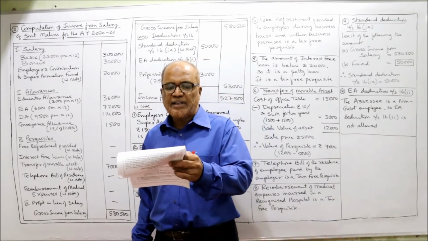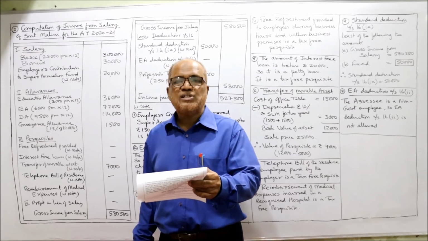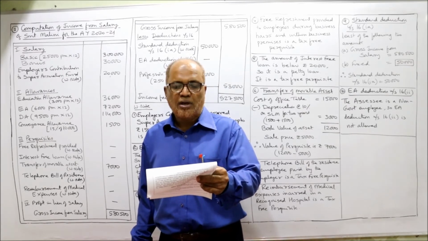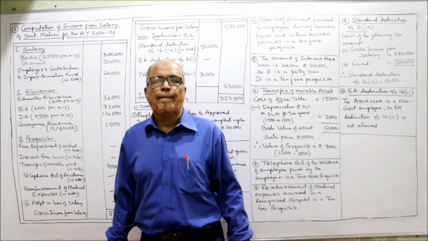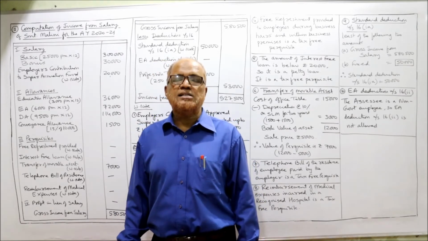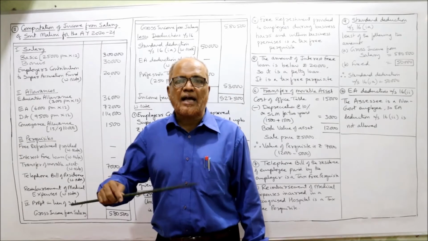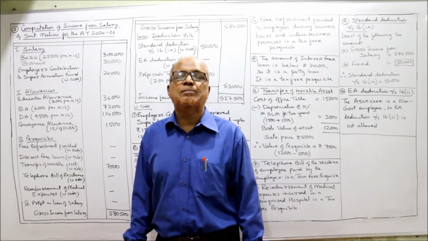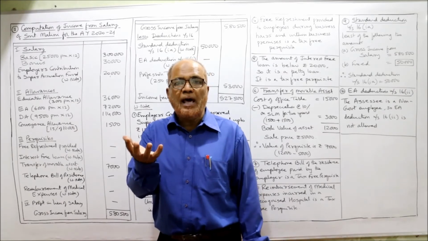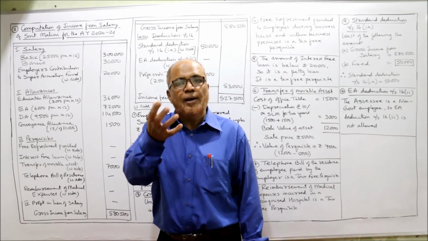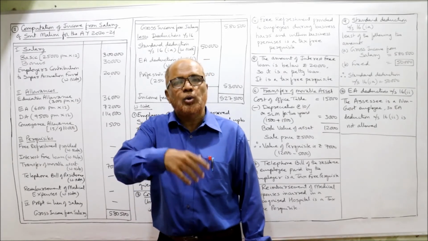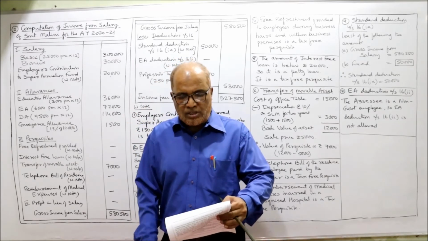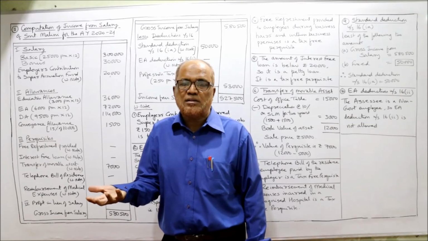Next. After that, the company sold office table costing rupees 15,000 for rupees 5,000, which is purchased 2 years ago. One perquisite is movable asset transferred by the employer to the employee is a taxable perquisite. Here office table is a movable asset.